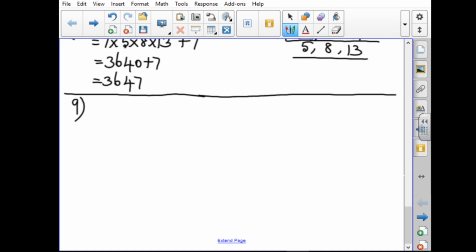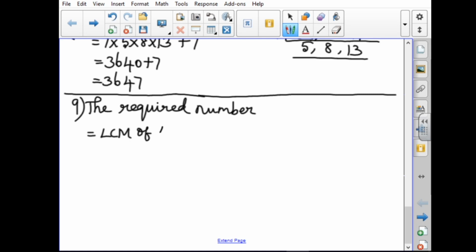So the required number is by the same procedure equal to the LCM of the first 10 natural numbers.